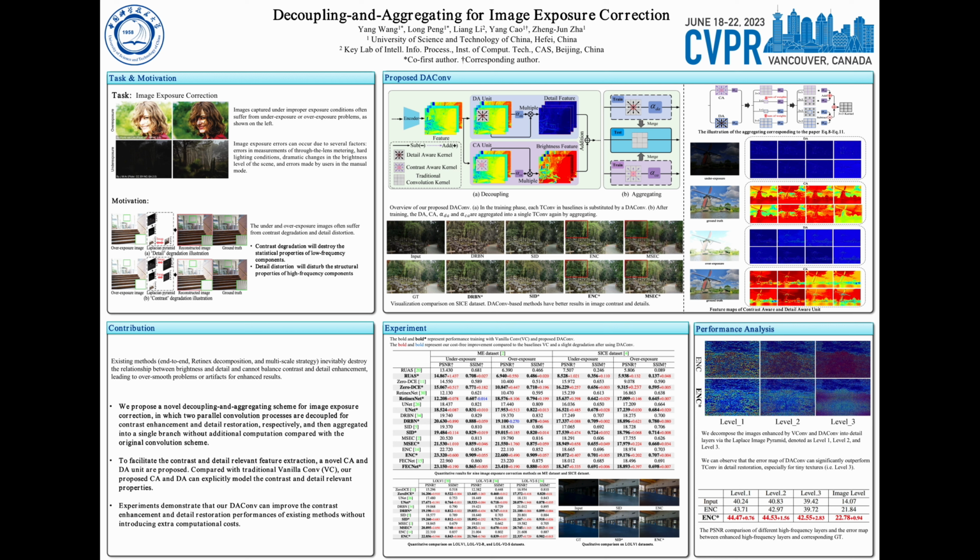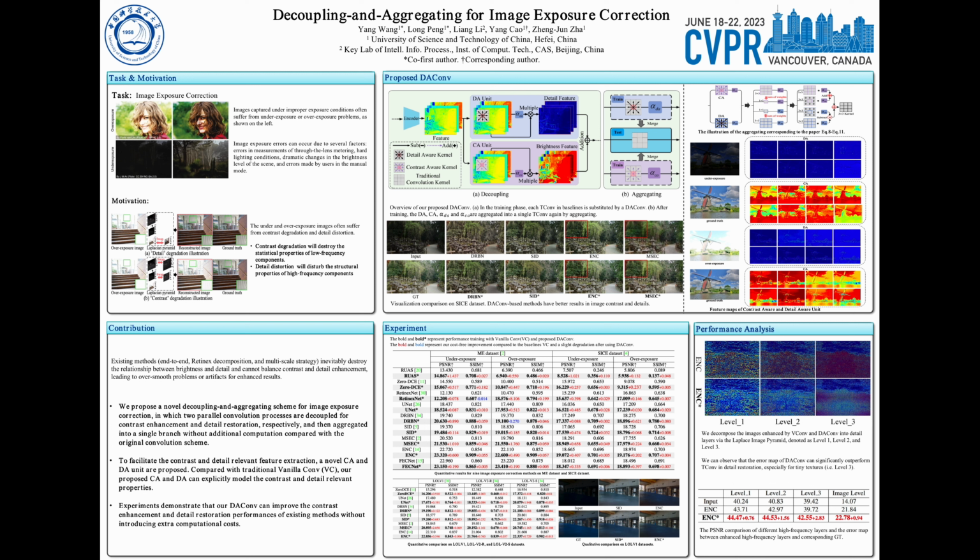Today, I'm going to talk about a paper titled Decoupling and Aggregating for Image Exposure Correction. The images captured under improper exposure conditions often suffer from contrast degradation and detail distortion. Contrast degradation will destroy the statistical properties of low-frequency components, while detail distortion will disturb the structural properties of high-frequency components, leading to the low and high-frequency components being mixed and inseparable. This will limit the statistical and structural modeling capacity for exposure correction.